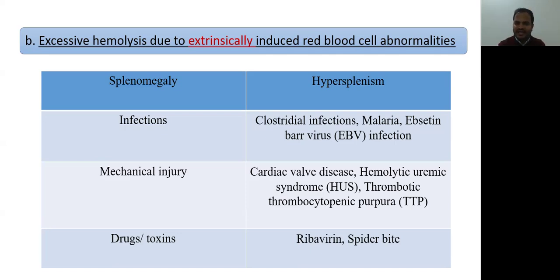The third one is mechanical injuries. Certain mechanical factors like cardiac wall diseases, hemolytic uremic syndrome, or thrombotic thrombocytopenic purpura. These are certain diseases or mechanical factors in the blood that will lead to red blood cell destruction. Certain toxins or drugs like ribavirin or a spider bite can also lead to the destruction of red blood cells.